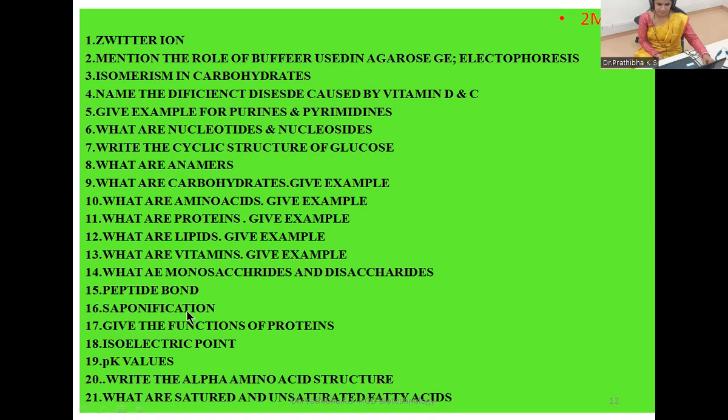Peptide bond, saponification. Give the functions of proteins. Isoelectric point, pK values. Write the alpha amino acid structure. What are saturated and unsaturated fatty acids? You can take a screenshot of all these questions and keep the answers ready. So these are some of the expected questions which come under 2 marks.